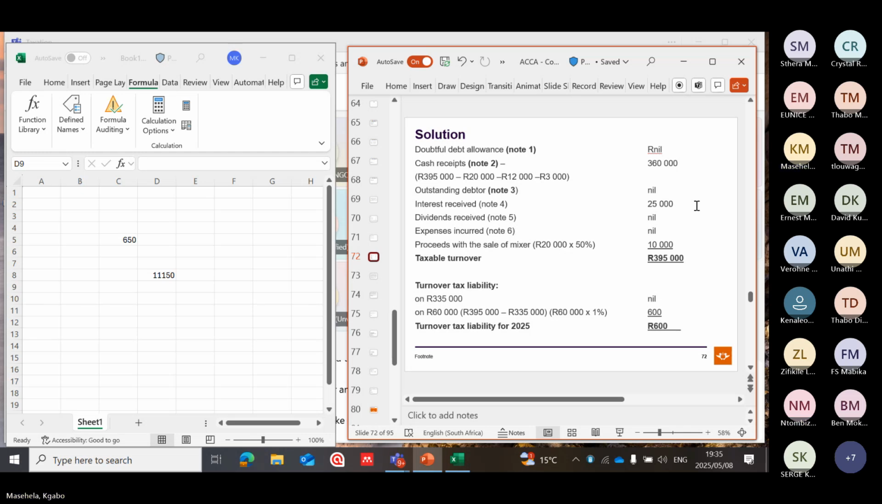I just wanted to find out if, on this turnover for enterprises, you also add the credit sales? We add the credit sales, yes, yes, yes. Okay, thank you. If the credit sales were there, then yes. Unless a sale was made, then it must be included.